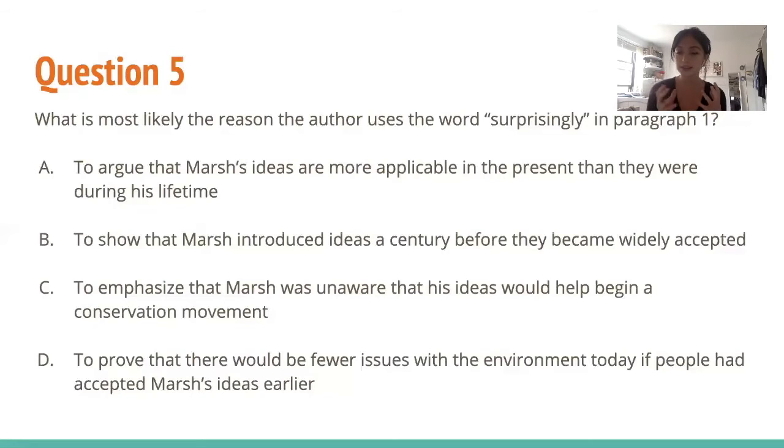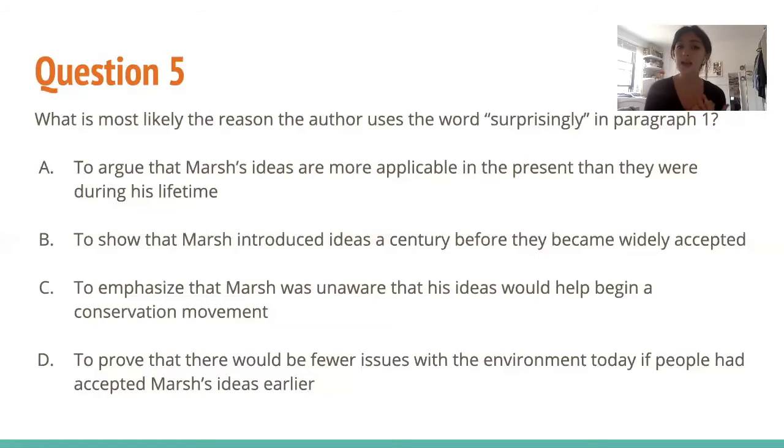So this answer choice doesn't really make sense. So choice B, to show that Marsh introduced ideas a century before they became widely accepted. That's kind of what we already mentioned in the beginning of the paragraph. It talks about how the movement is important now or since the 1960s, but he had this idea way before anyone else caught on. So this is a good choice so far.